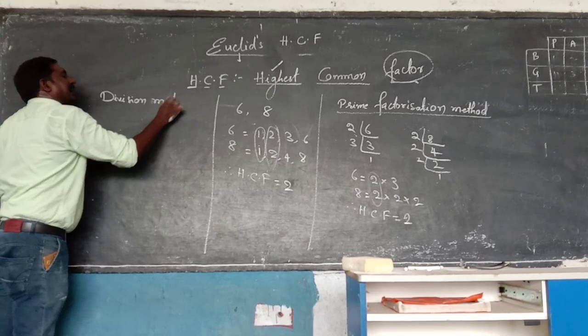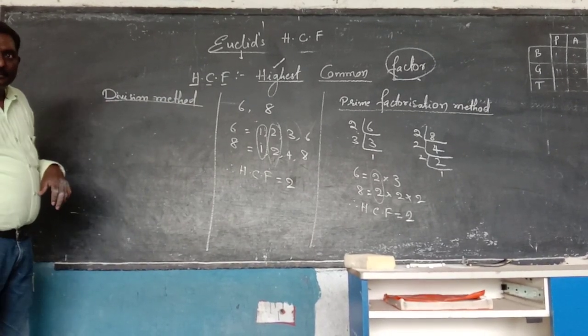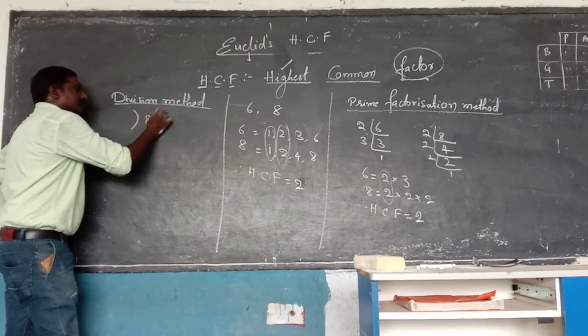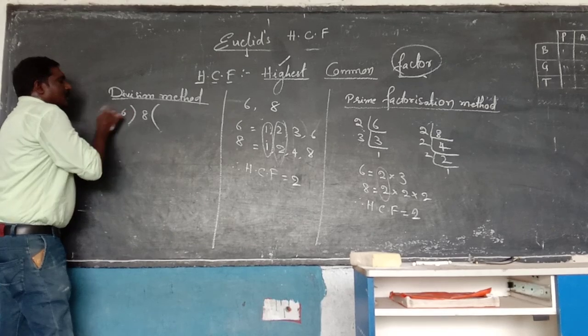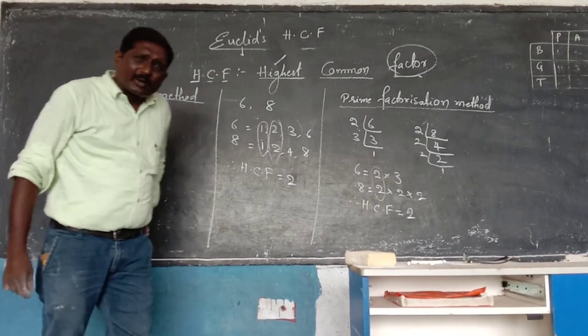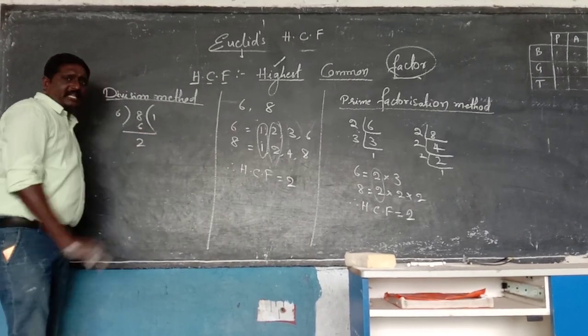Now the same HCF we are finding by using the division method. 6 ones are 6. What is the remainder for us? 2 is the remainder.